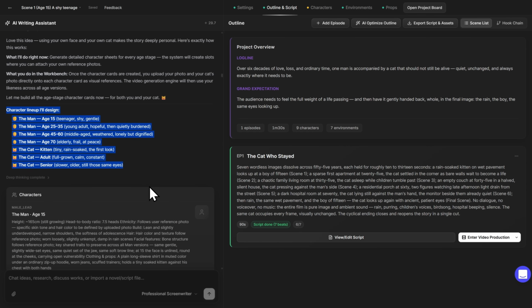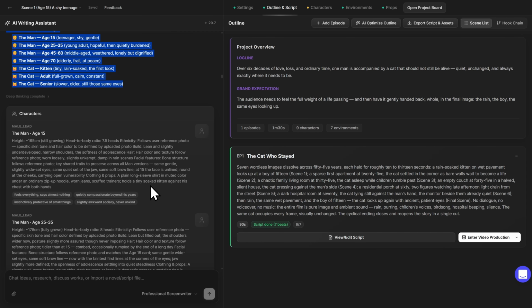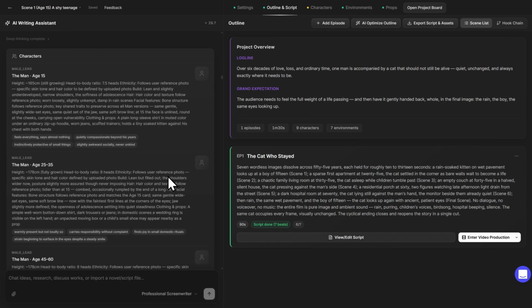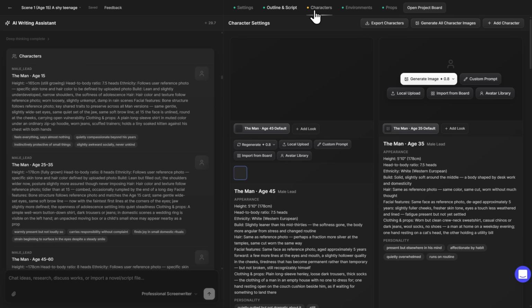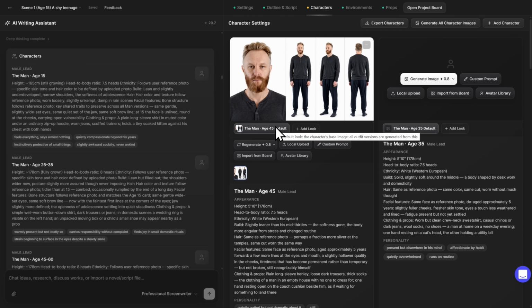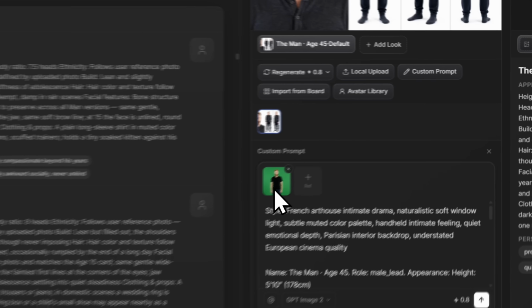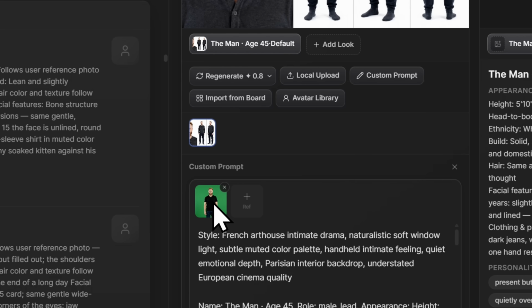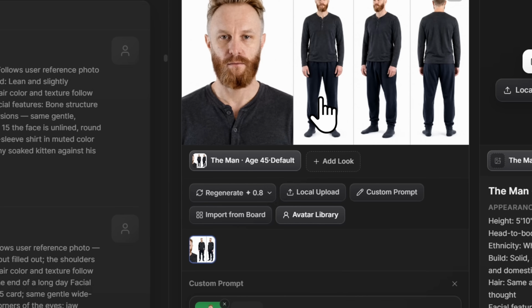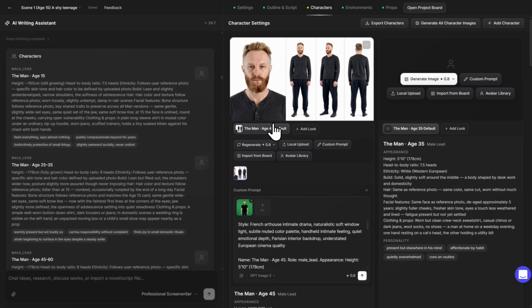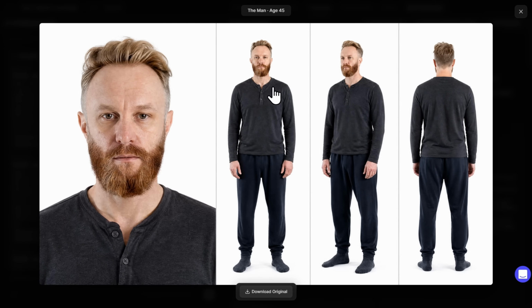So here we have all of that. And directly in the canvas here, it enabled me to choose and generate my character. So now if I click on characters, here you see we have the man age 45. This was created by me locally uploading my reference image and then using its proposed prompt. So you see custom prompt. Here I added this image of me on my green screen and it created a nice reference sheet of myself at age 45. Looks pretty good.